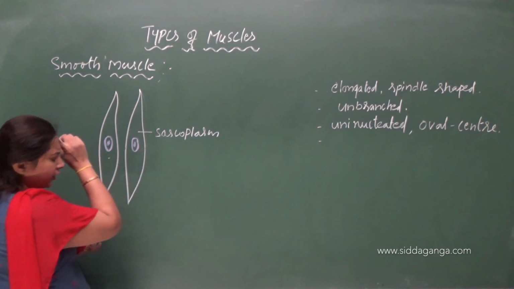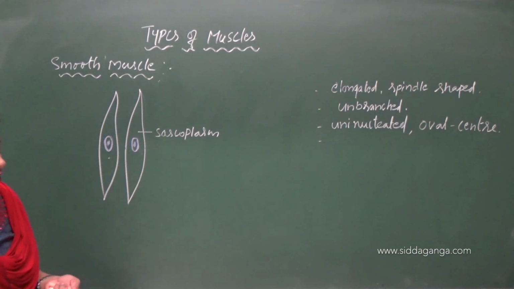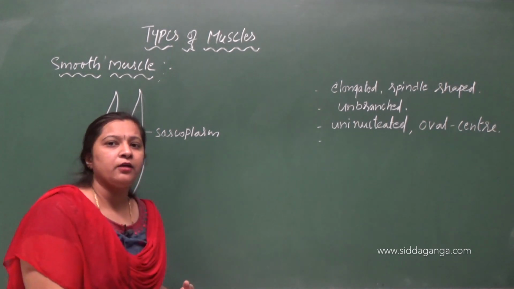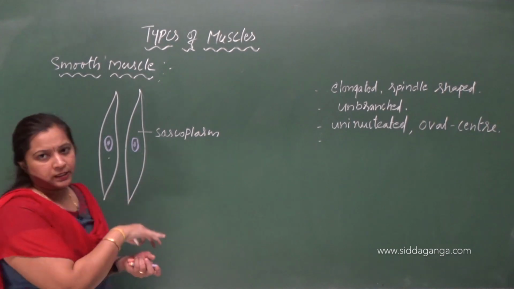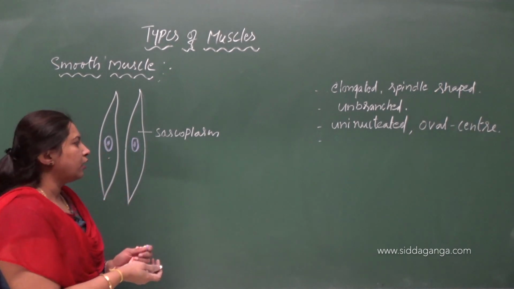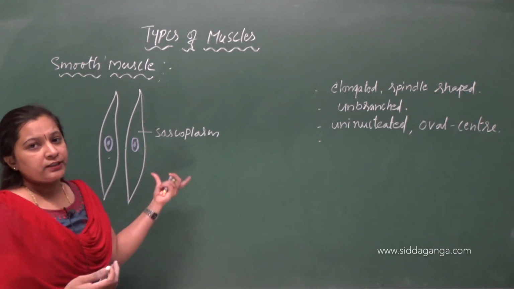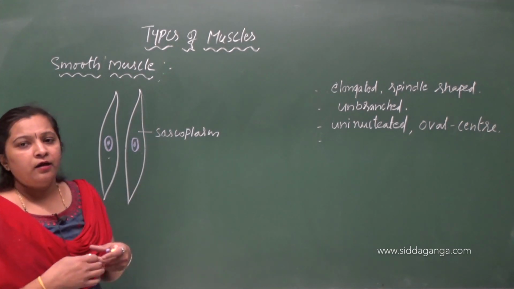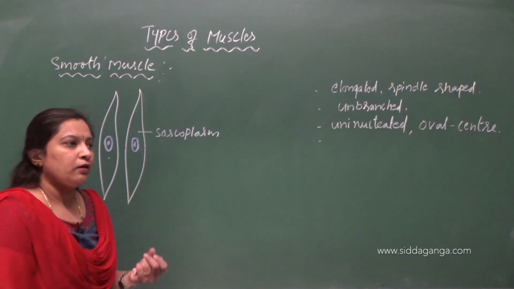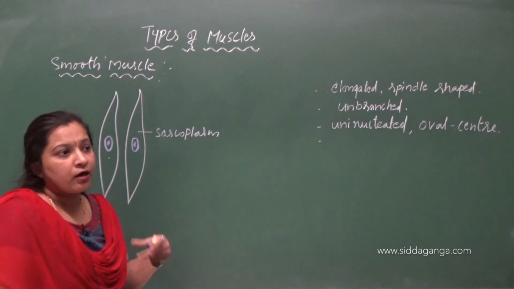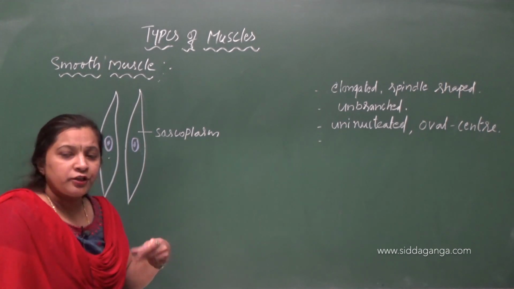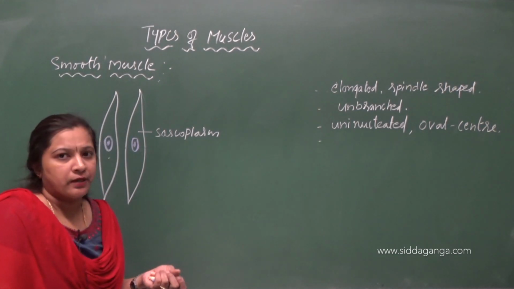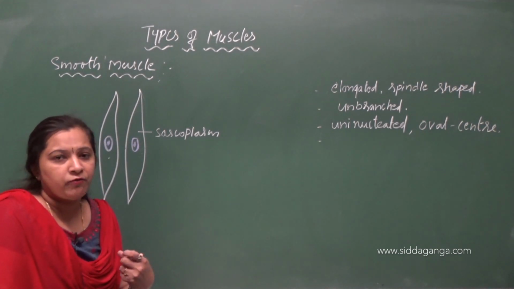Uninucleated, and here also the sarcoplasm contains myofibrils like that of skeletal muscles. Myofibrils are present here also, but there is no distinct arrangement. The myofibrils are not distinctly organized. It is due to the random arrangement. We can see the random arrangement of myofibrils.